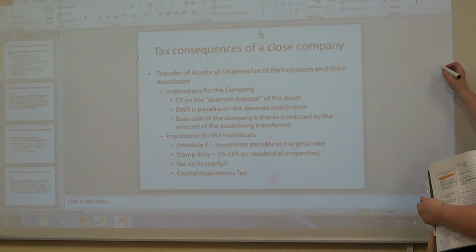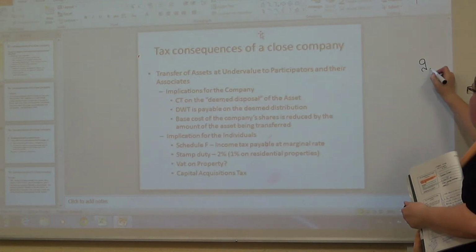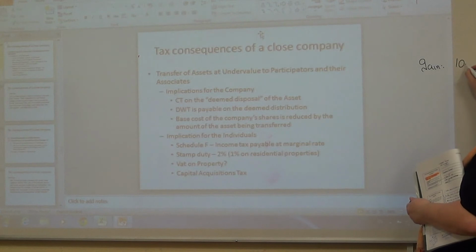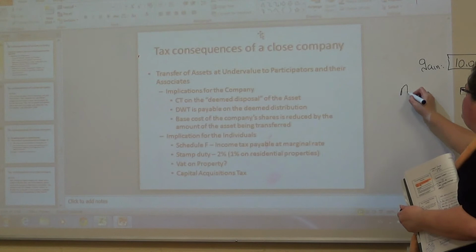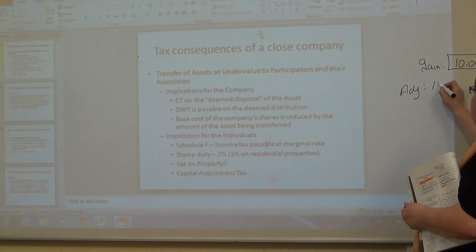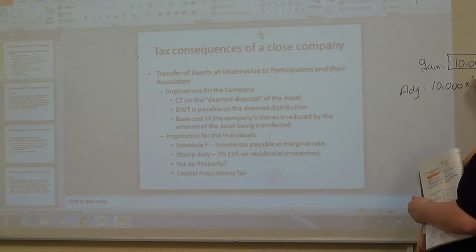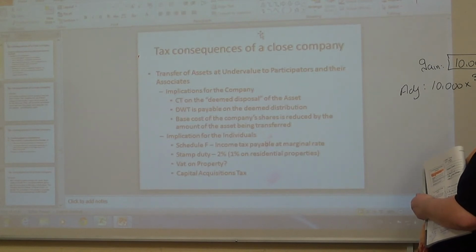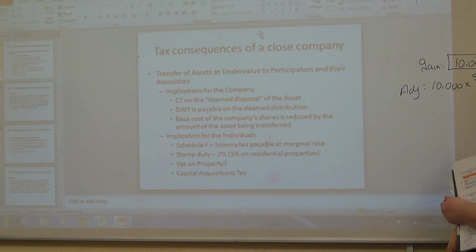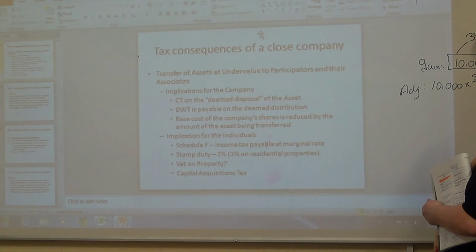Remember we had a gain of say 10,000. Then you have to adjust that by 10,000 multiplied by 33 over 12 and a half, because 12 and a half is our corporation tax rate, 33 is our capital gains tax rate. So if an individual had this, say I sold the building and I made a gain of 10,000, I'd be paying 3,300 capital gains tax.